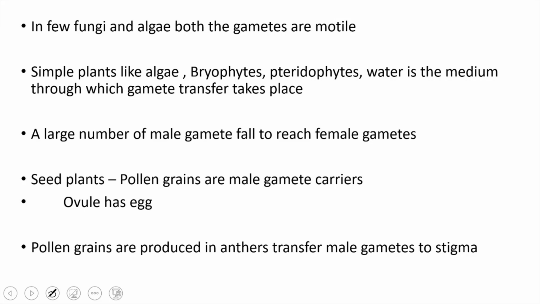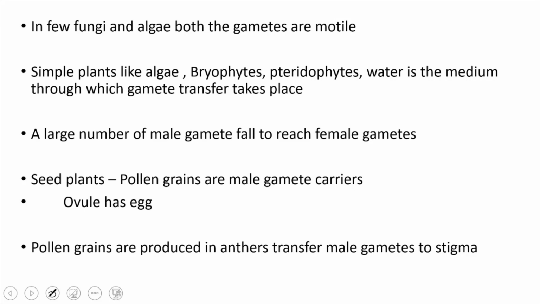In simple plants like algae, bryophytes and pteridophytes, water is the medium through which gamete transfer takes place. As water is the medium, a large number of male gametes will fall off and fail to reach the female gametes. To compensate for this loss, generally the male gametes are very large in number. So this is about lower plants.